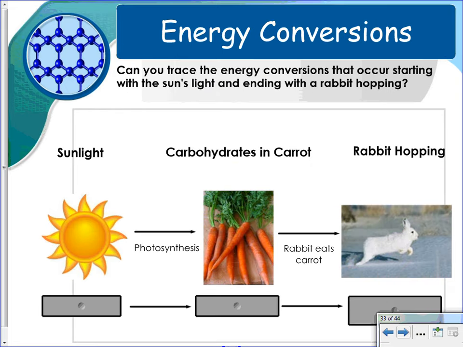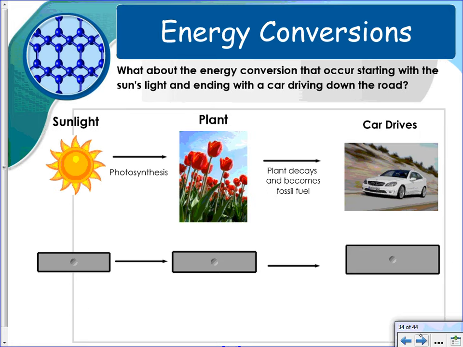Can you trace the energy conversions that occur starting with the sun's light and ending with hot beans? So you have sunlight here. Well, that would represent radiant energy. Carbohydrates in carrots, so you go through photosynthesis, you get chemical energy stored in the carrots. The rabbit eats the carrots, and then you get mechanical energy here. Same scenario, you start with the sunlight, it's radiant energy, go through photosynthesis, you get the plant here, which has stored energy, a form of chemical energy, and then when the plant decays and becomes fossil fuel, you get kinetic energy as the car moves and drops.